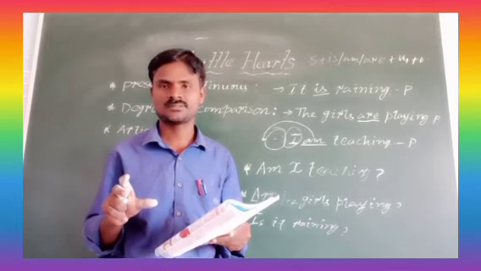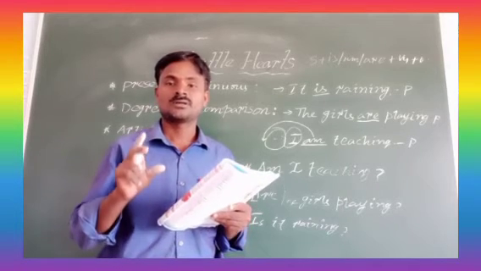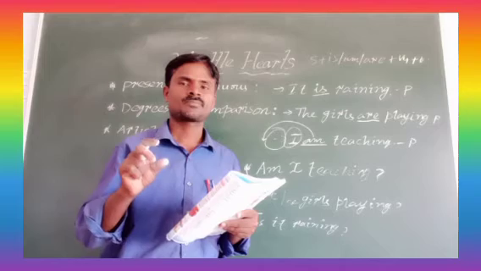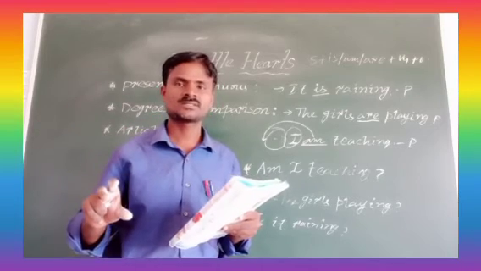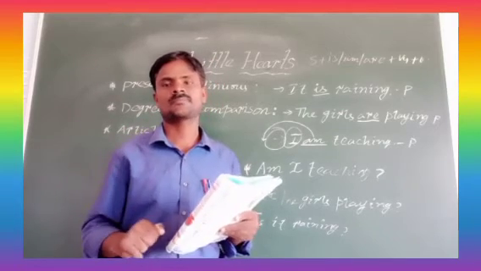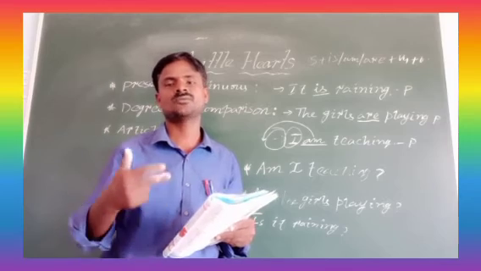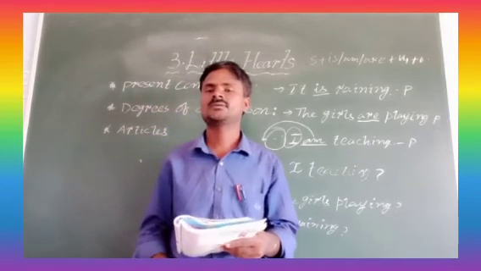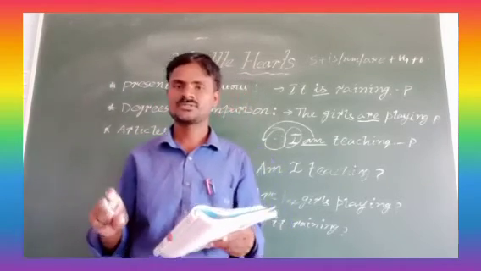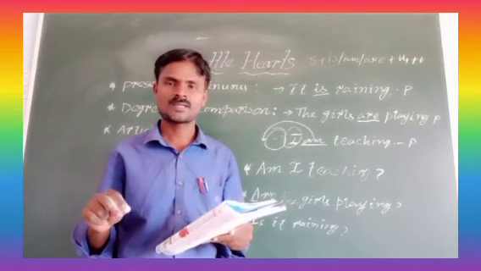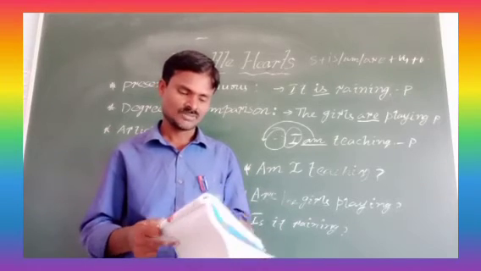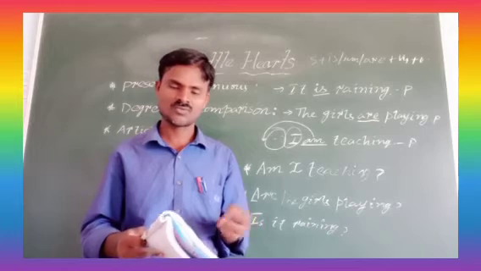Homework, children. This is homework. 5 sentences. First positive sentence and question. 5 positive sentences, 5 interrogative sentences. That is enough. Today's homework. Don't skip the homework.